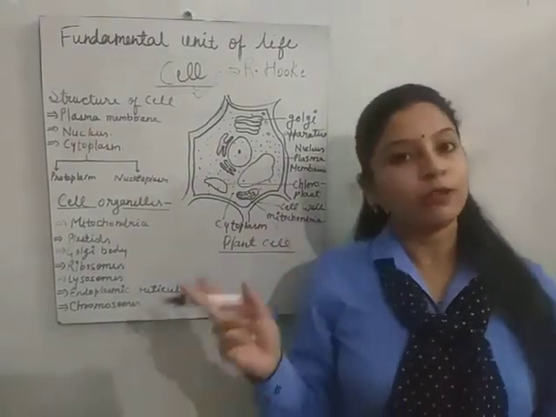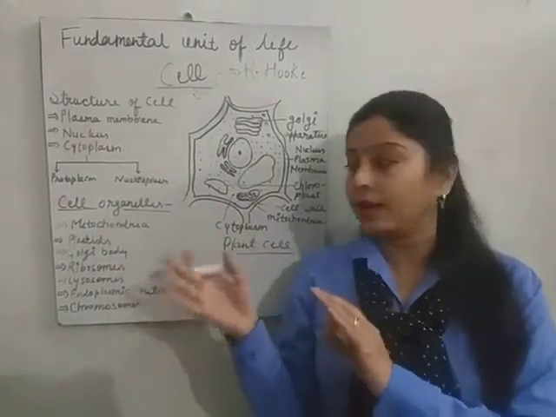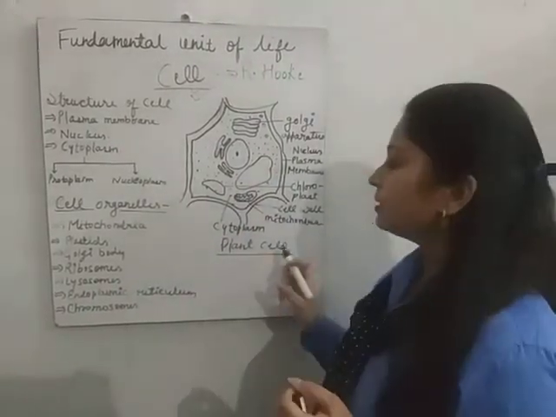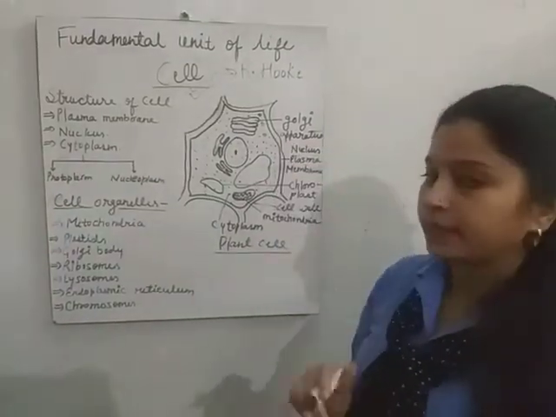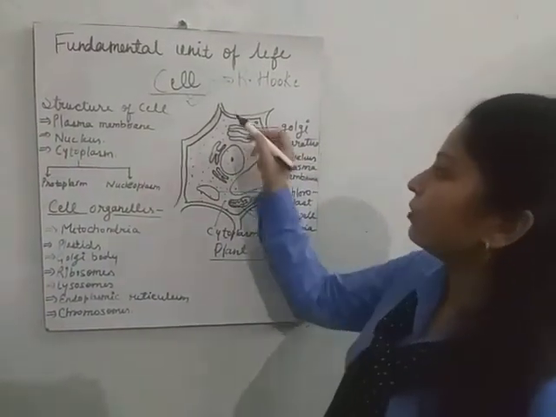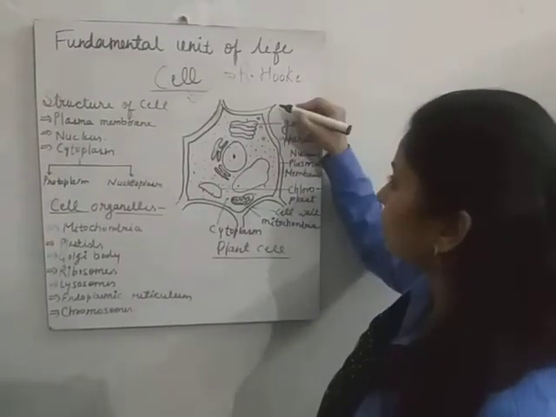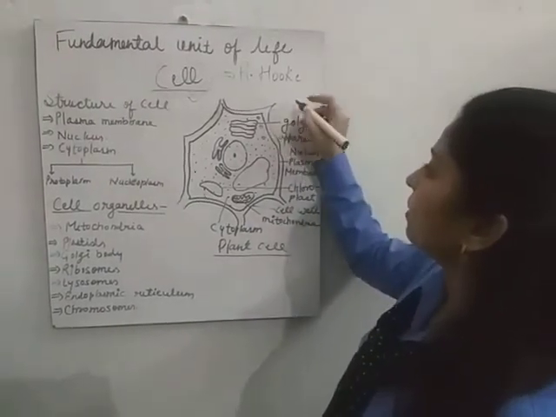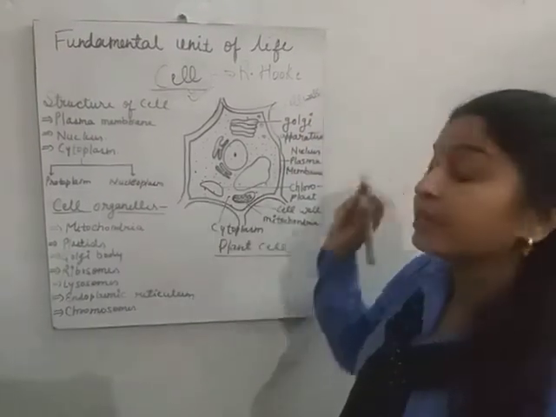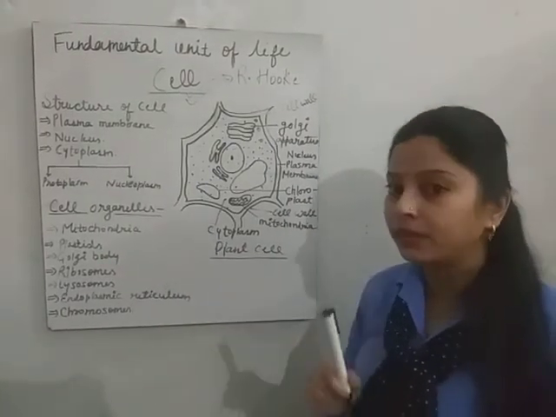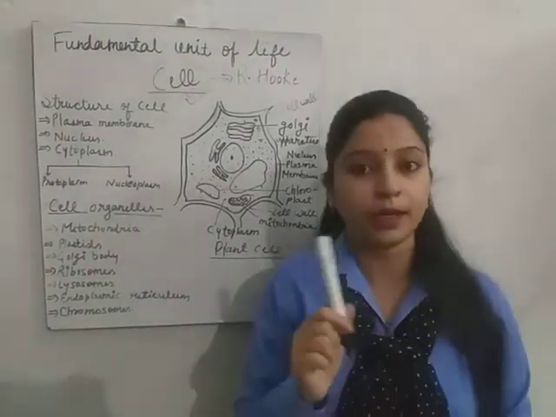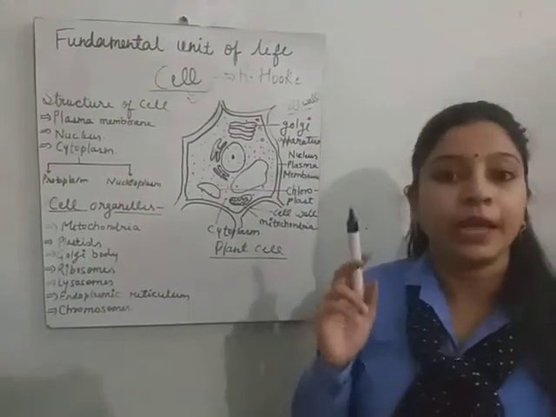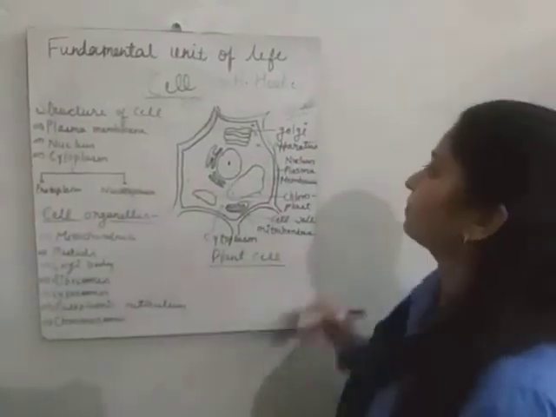There are two living things, plant and animal. So similarly, cells are also plant cell and animal cell. This is the picture of plant cell. In plant cell, this is the structure, the outermost layer. This is called the outermost wall, that is called cell wall. It is present only in plant cell, not in animal cell. This is the difference between plant cell and animal cell: in plant cell, cell wall is present, but in animal cell, cell wall is not present.